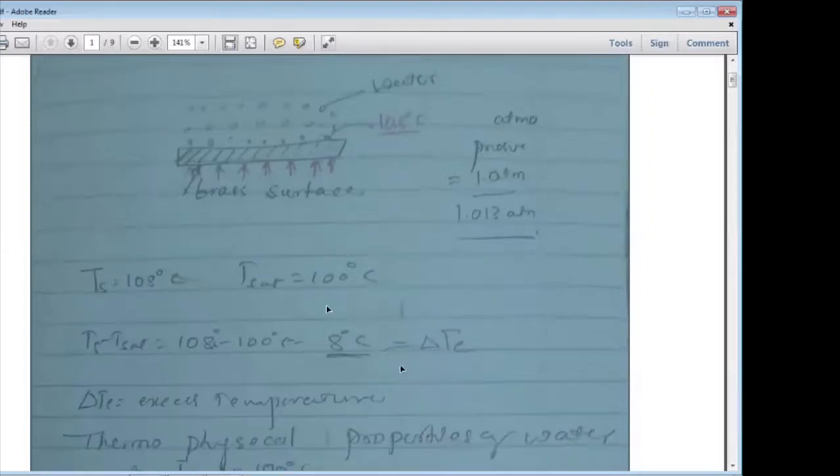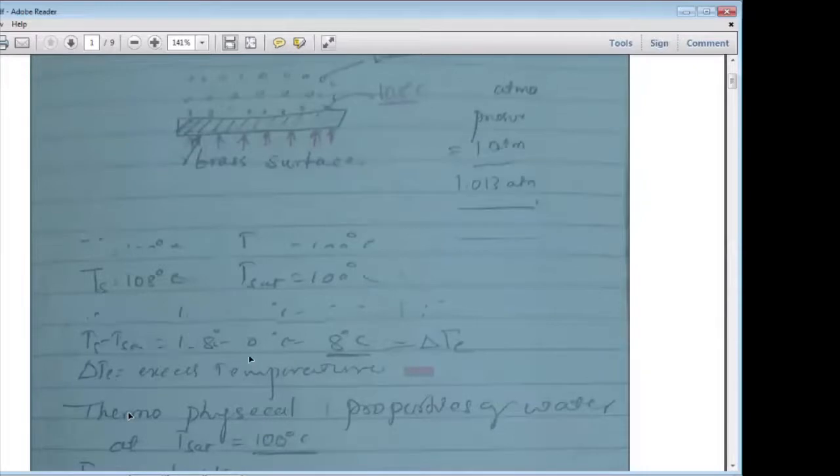You learn the excess temperature in the pool boiling curve, which is excess temperature versus heat flux. The heat flux obtained does not depend on the surface properties, material or size.